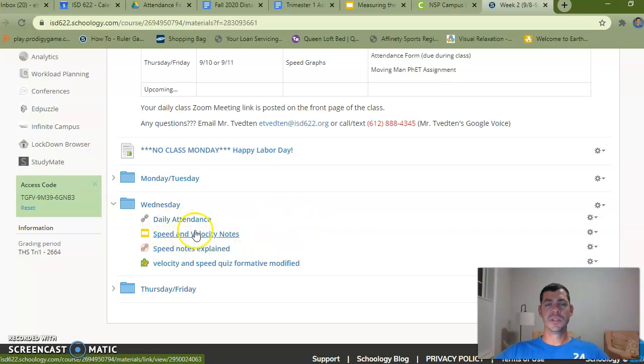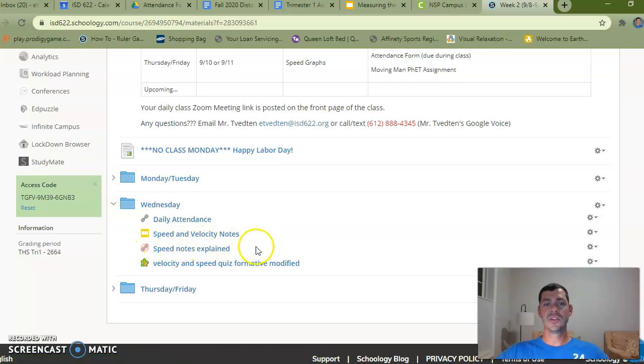We started speed and velocity notes on Thursday last week. Make sure you continue speed and velocity notes. Finish those notes up. What I did is I created a Loom here. This is a speed notes explained. I went through all the notes and kind of explained each of those things.